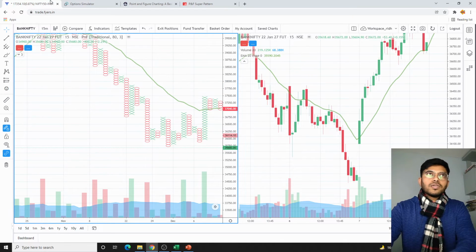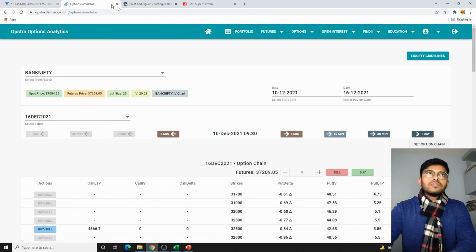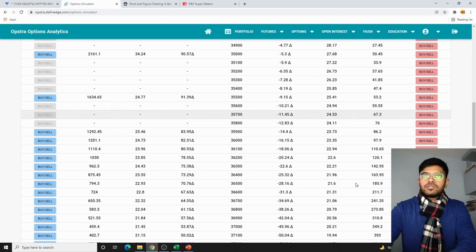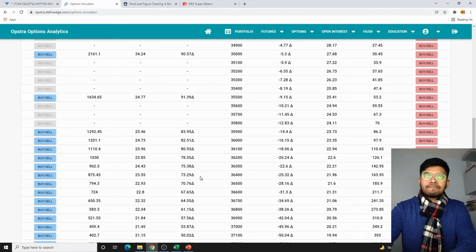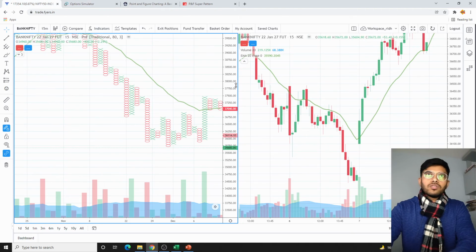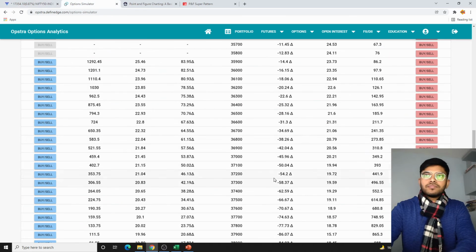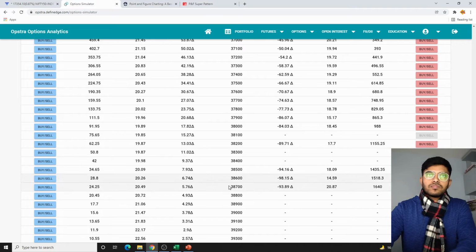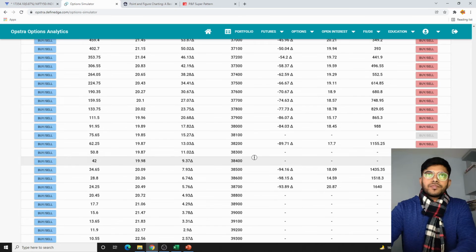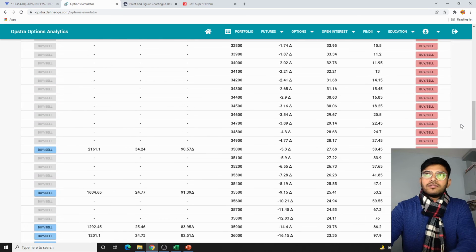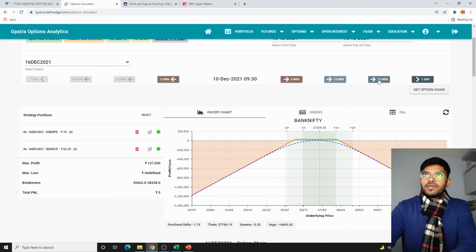35,800 and 38,000. 35,800 puts, and on the upper side 38,200. Let's see what has happened in the strategy by the end of the day.